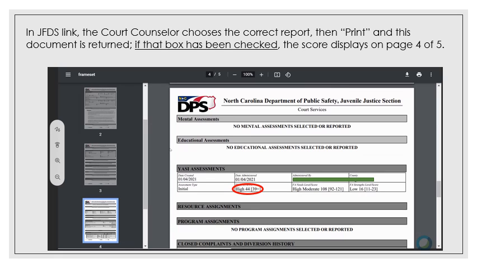When a court counselor chooses the print option in that Juvenile Family Data Sheet link, if that box has been checked, then the score is going to display on page 4 of 5. So if you ever get a referral form and the actual YASI field has nothing in it, or it just says low or moderate or high, you can go over to the Juvenile Family Data Sheet report itself and possibly get this information from that report. And this is an actual screenshot of that report in its printable format.